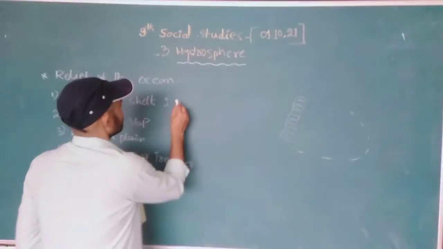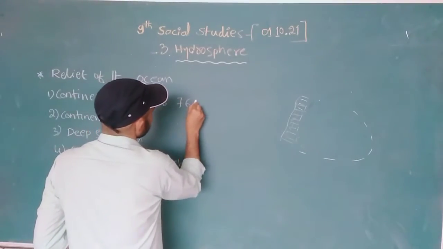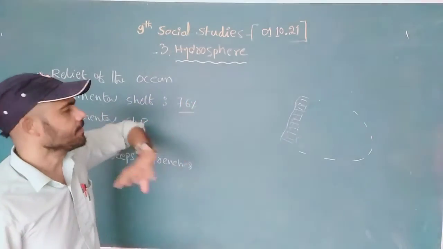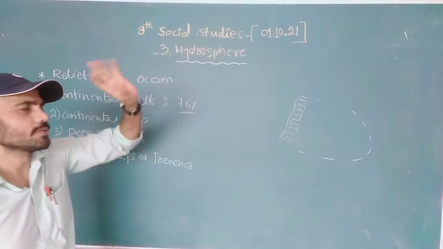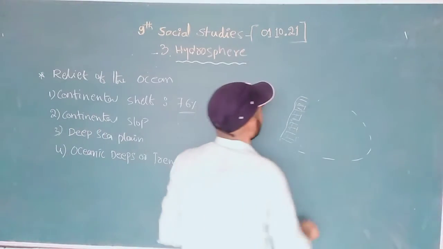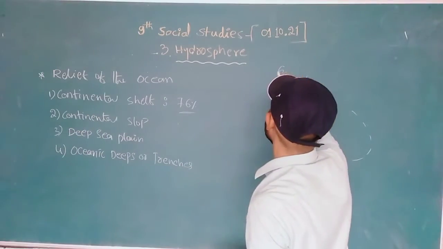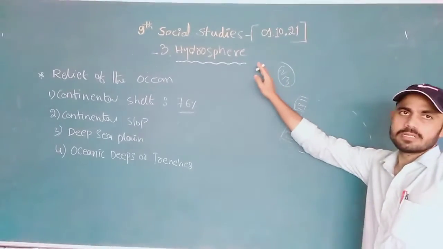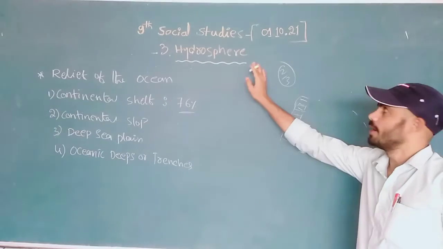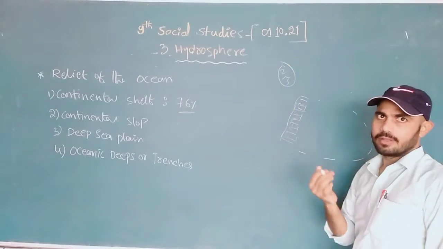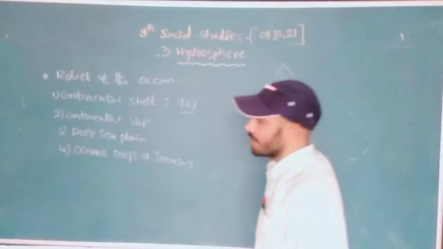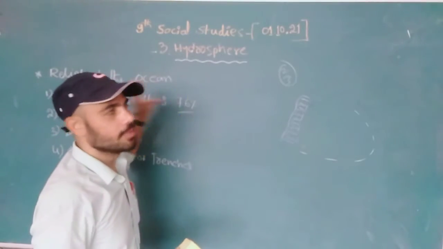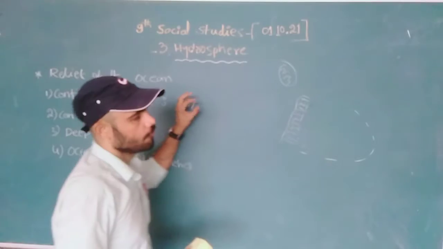This continental shelf occupies 7.6% of all the oceans. We have seven oceans. Of the globe, we have two-thirds water content: one part land and two parts oceans. Of all that, the continental shelf is 7.6%.